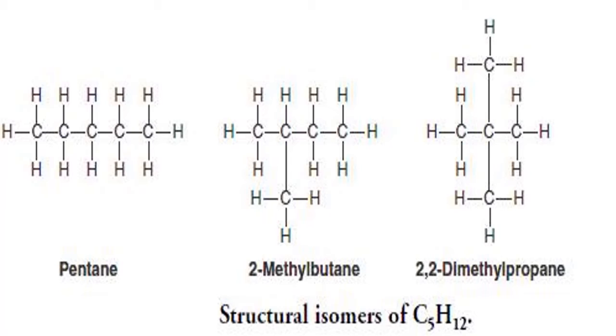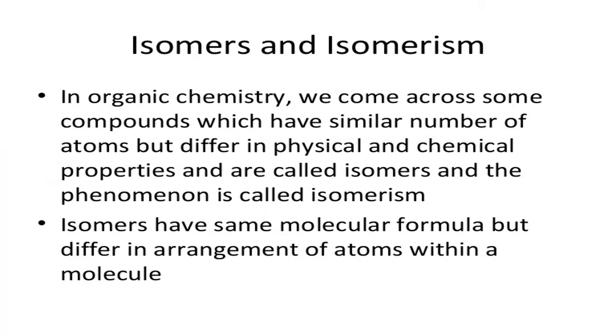So isomers are the molecules which have the same molecular formula but different structural formula, and this phenomenon is called isomerism. Isomers show isomerism. Isomerism is shown by the isomers. Both are molecules.